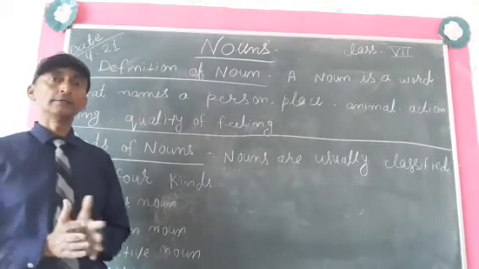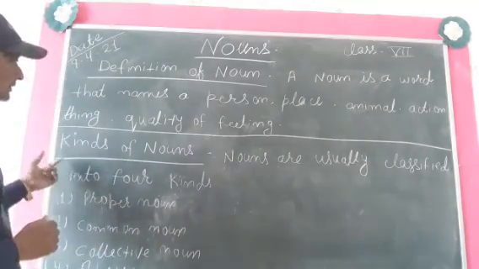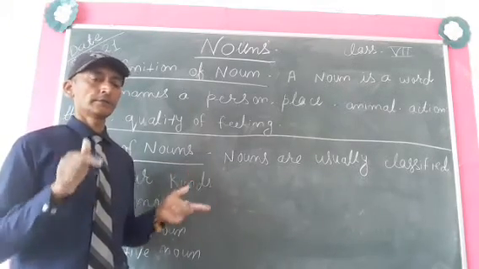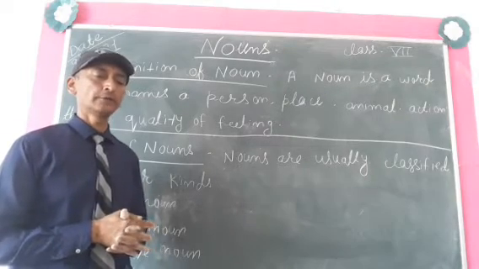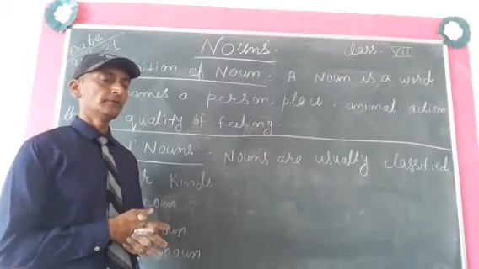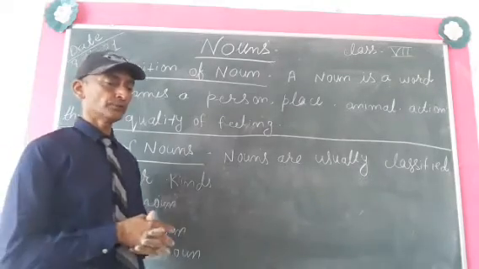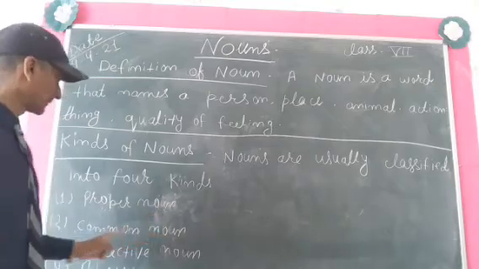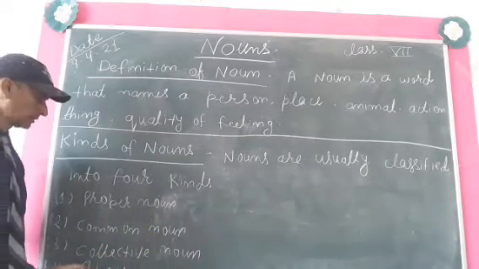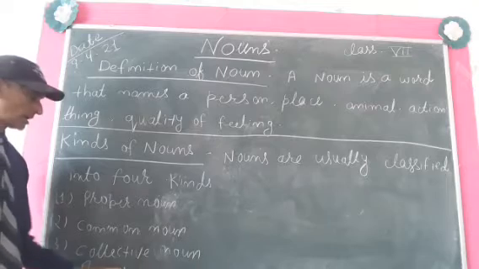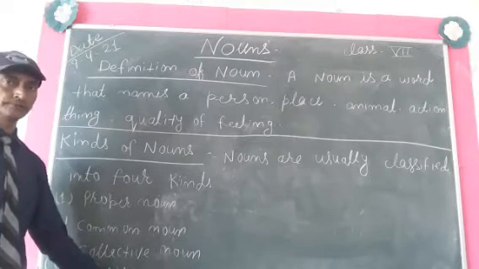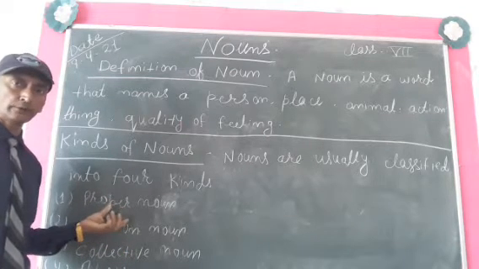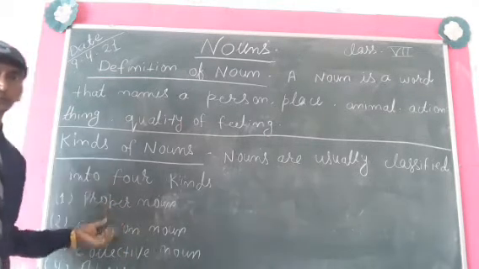Now, kinds of nouns. There are actually 5 kinds of nouns, but in your book only 4 kinds of nouns are given, and we will learn those. First, proper noun. Second, common noun. Third, collective noun, and fourth, abstract noun. So we will take them one by one, and with the help of examples we will try to understand them. Okay.